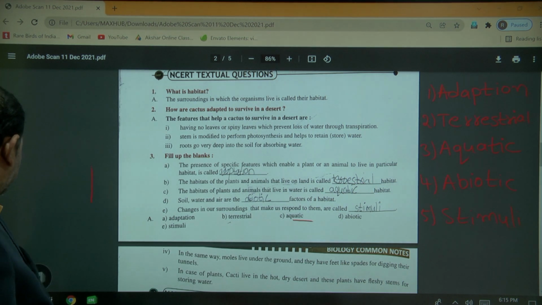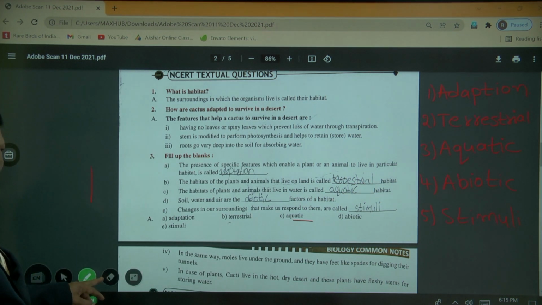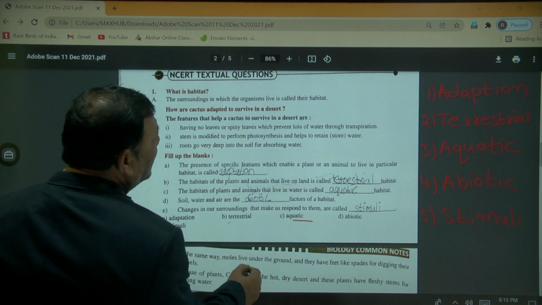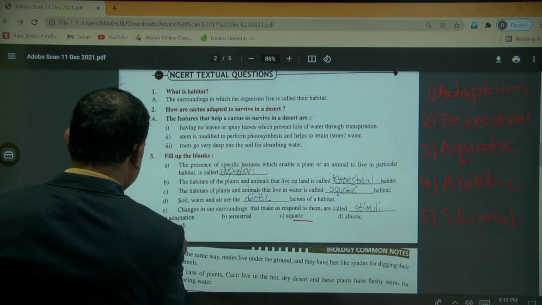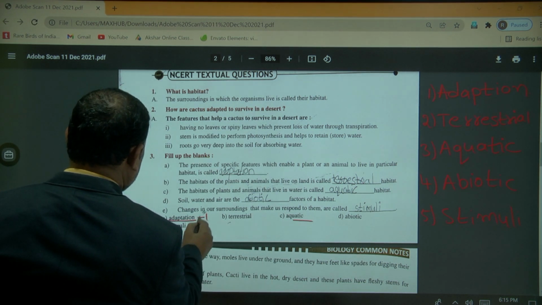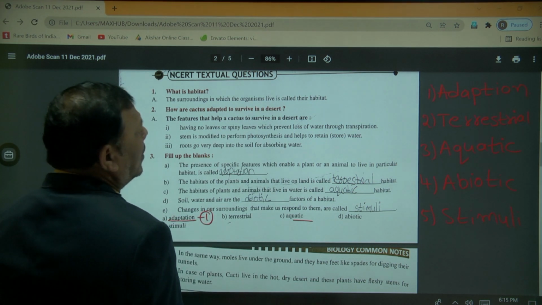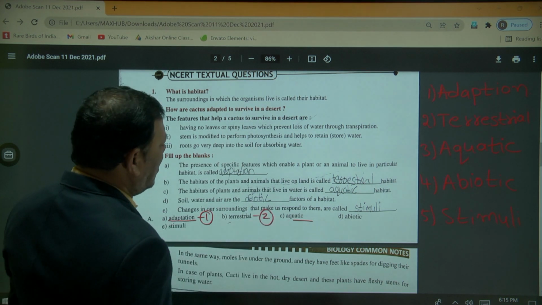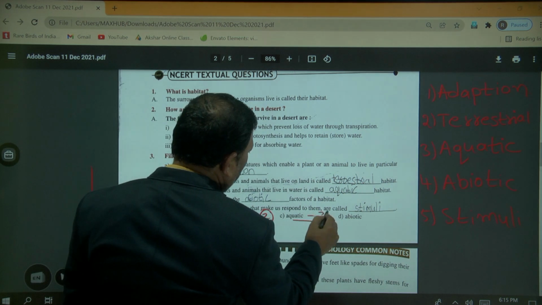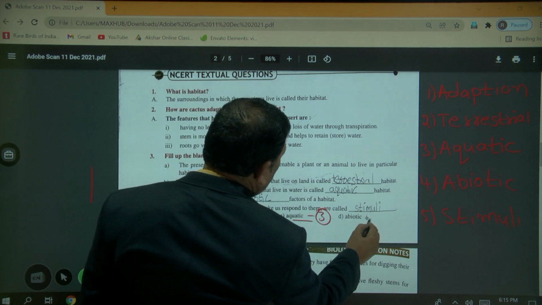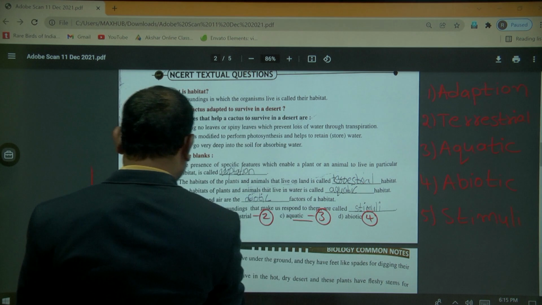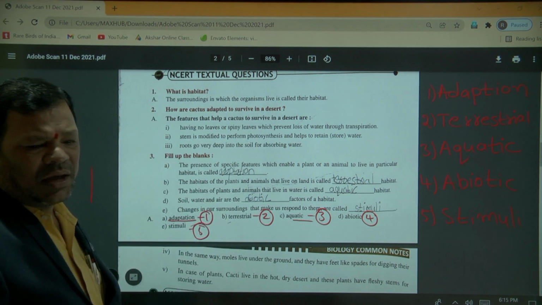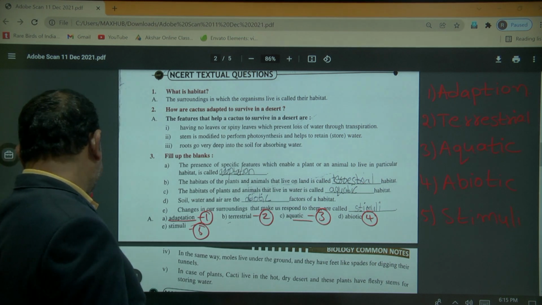Next, the adaptations. This is the first one, and terrestrial is the second. Aquatic is the third, and fourth is abiotic, and stimuli is the fifth. Is it okay? Next.